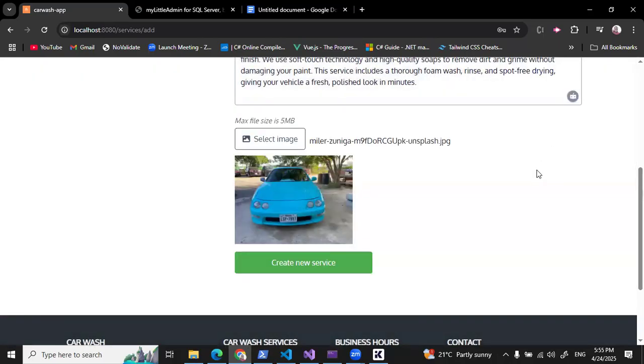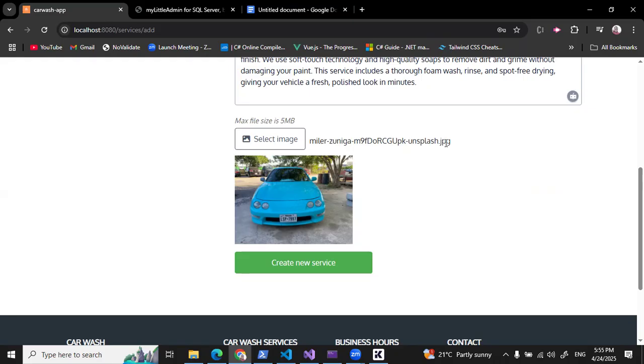Okay. Now, before I create the service, there's something that I would like to explain real quick. It's regarding how these details are served to the database.